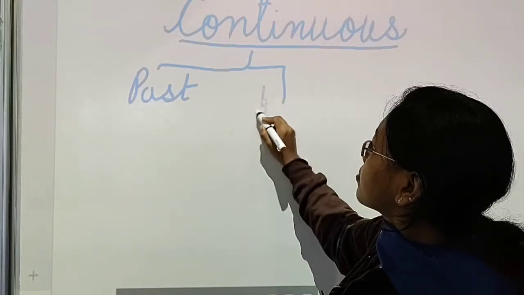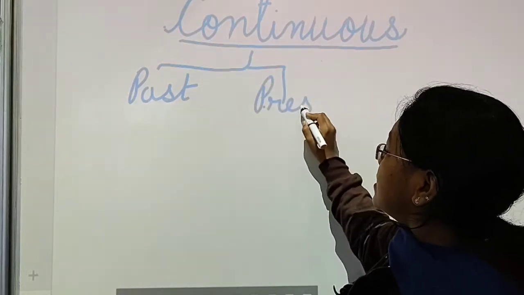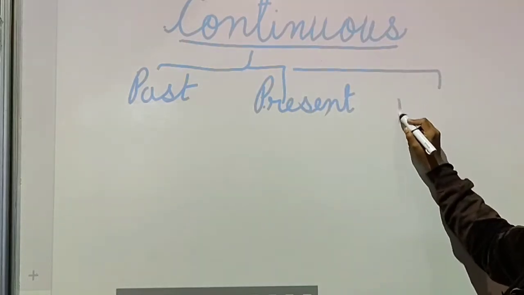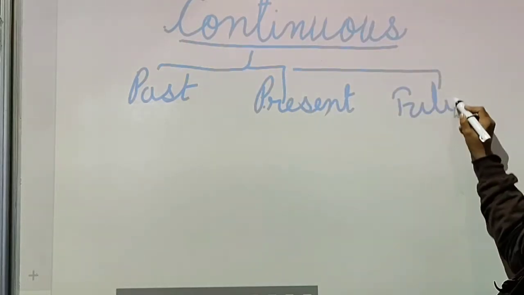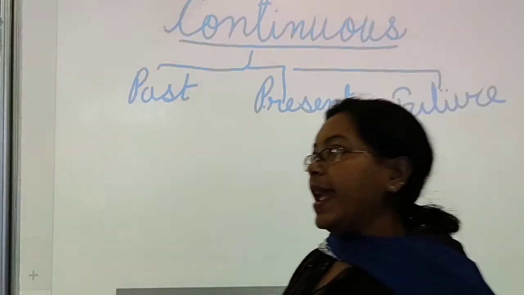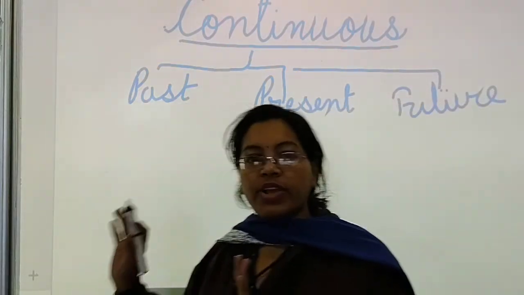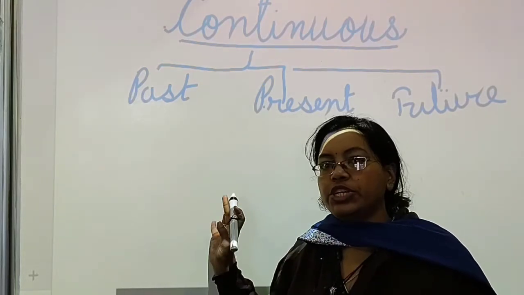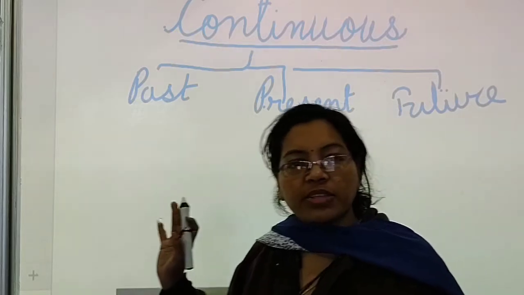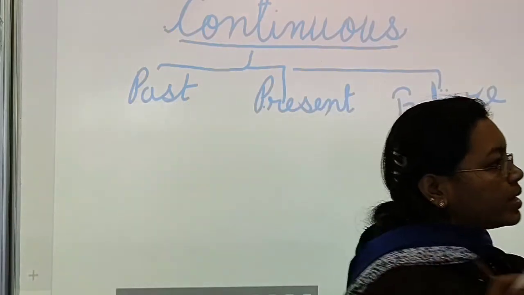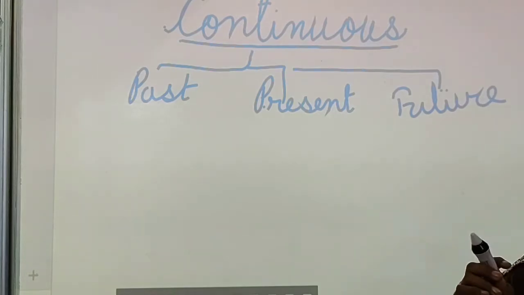then present continuous and then future continuous. Okay, these three. And you have understood till here. Today we are going to read about present continuous, past continuous and future continuous. So in continuous tense I want to add one more thing.